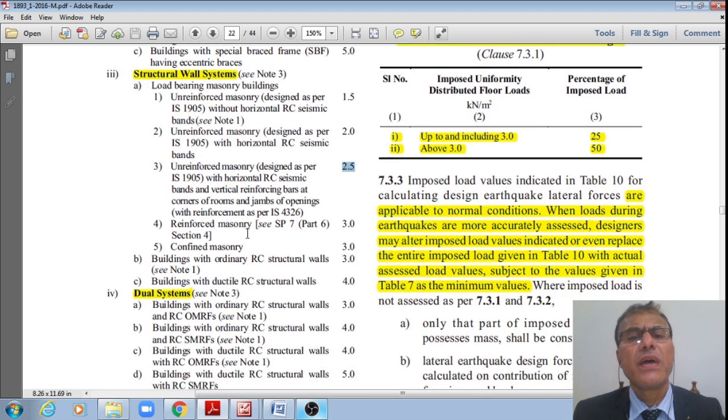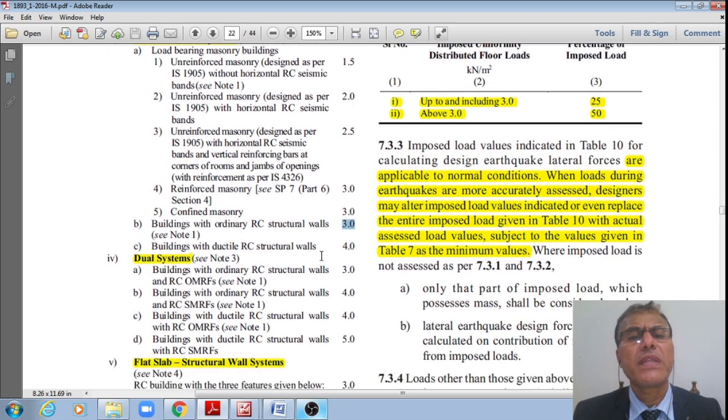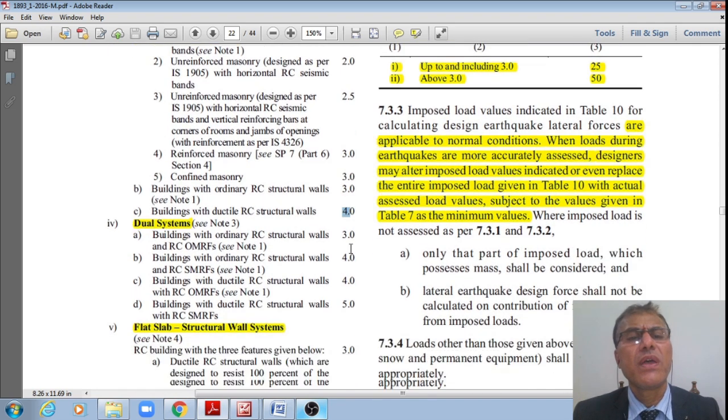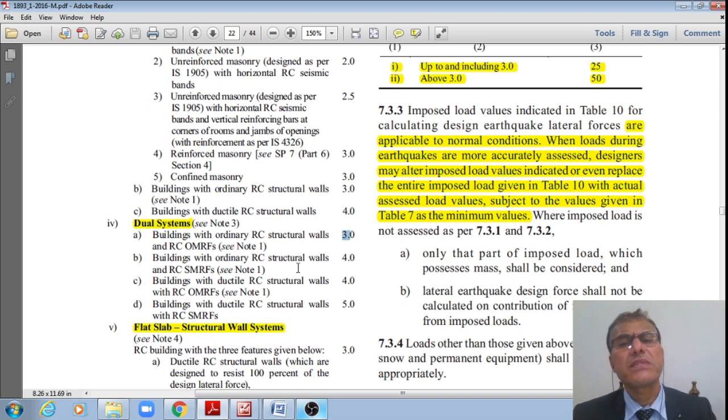As well as reinforced masonry as per this clause SP7, then 3. Confined masonry 3. Building with ordinary RC structural walls 3. Building with ductile RC structural walls 4. Dual systems: building with ordinary RC wall and RC OMRF 3. Building with ordinary RC wall and RC SMRF 4.